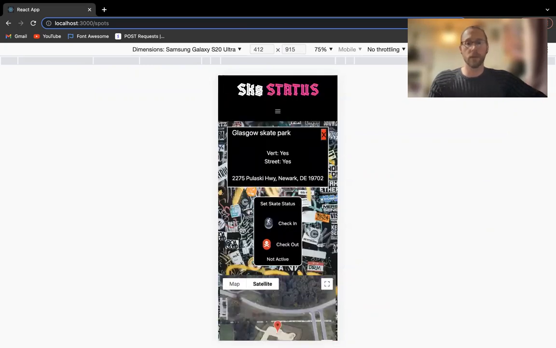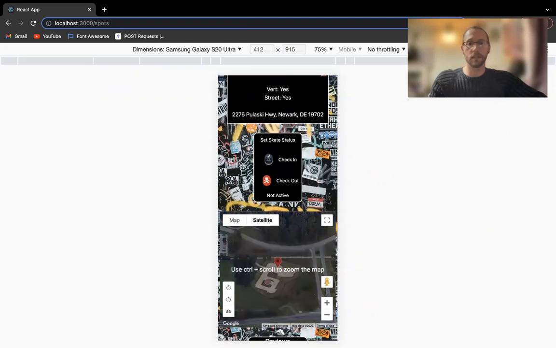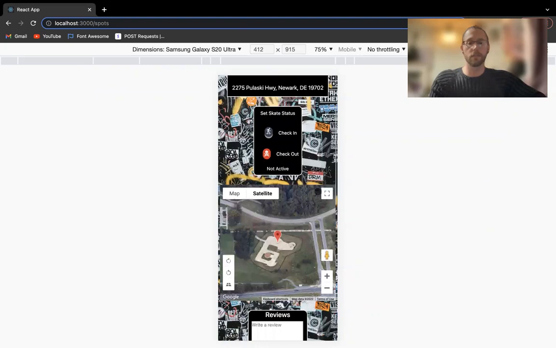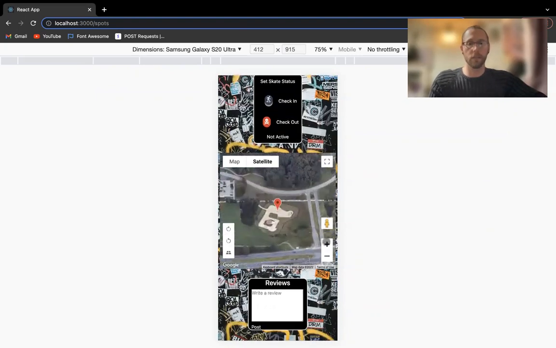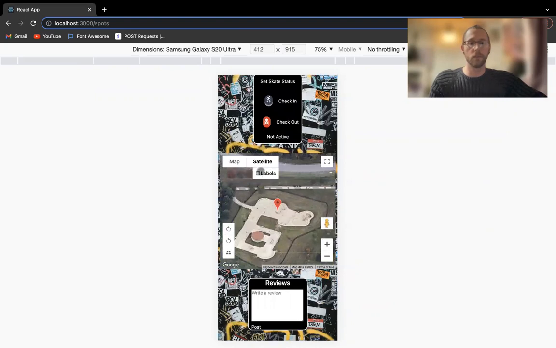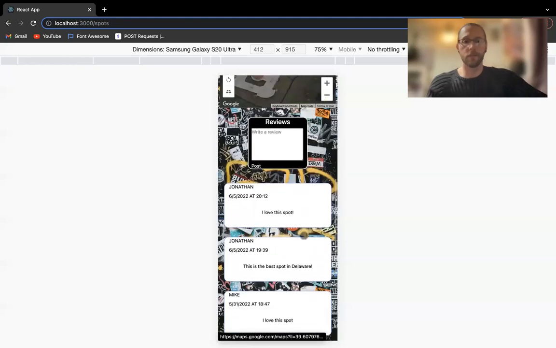So when we click on the park, it's going to show us all the park's information. We can set the skate status. We'll get into that in just a minute. It's going to show us the map of the skate park. If you want to, you can enable the labels and you could open it up with Google Maps. There's also a review section. So if you want to write a review, best spot ever.